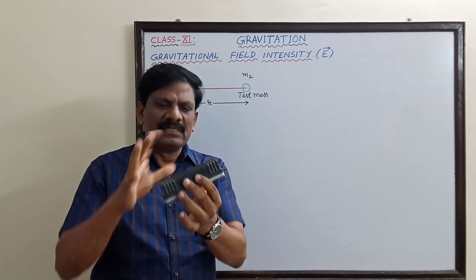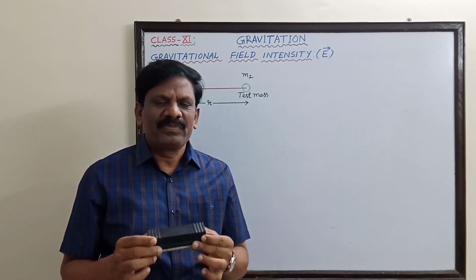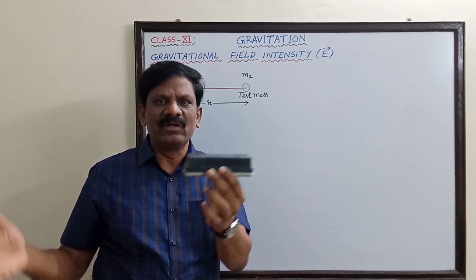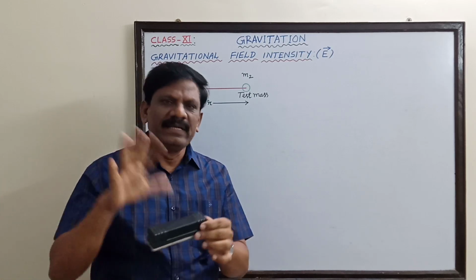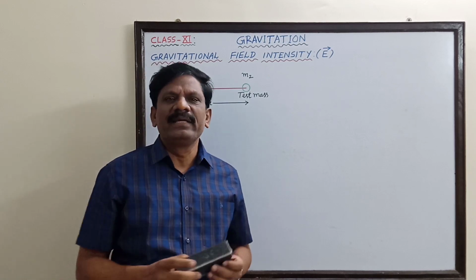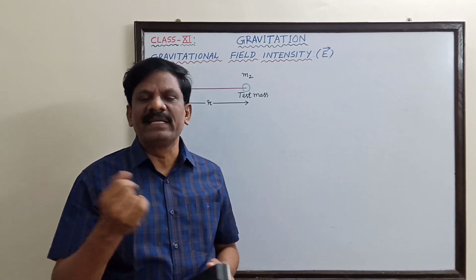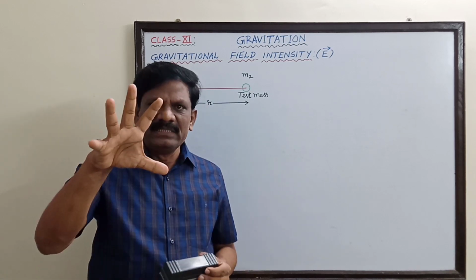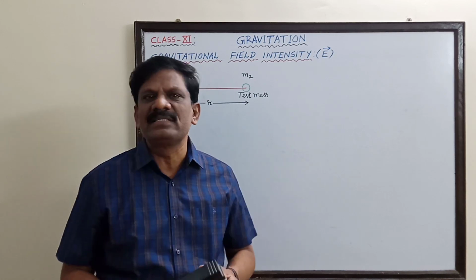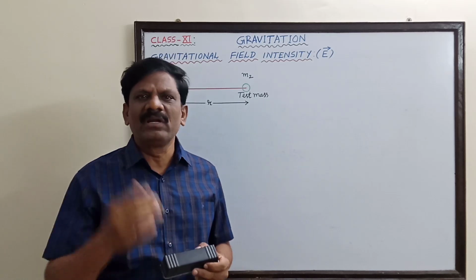So this area is limited. If the magnet is so powerful, it will have a little more area. So this area surrounding a magnet is called magnetic field. Like that, if you take electric charges, positive charge and negative charge, there will be some region surrounding the given charge inside which any other charge will experience a force of attraction or repulsion.